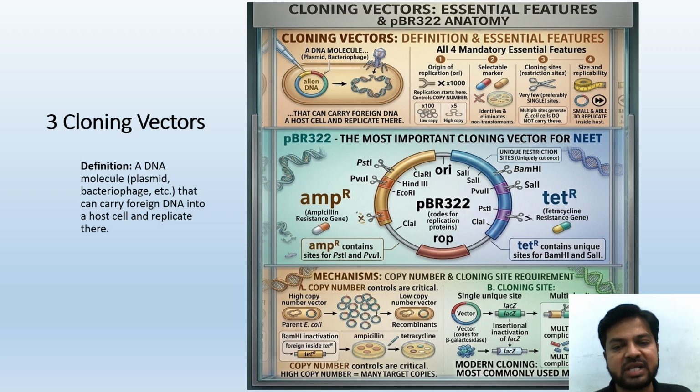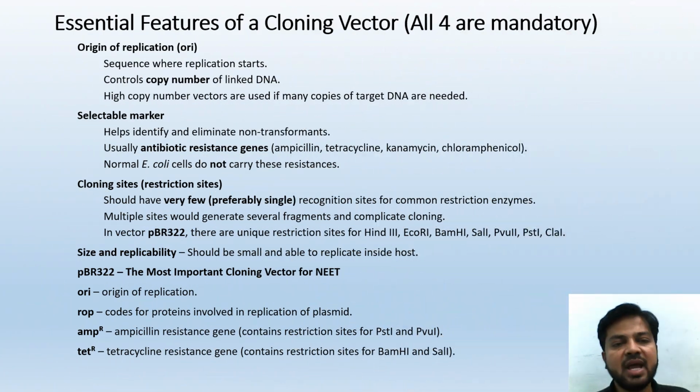Mechanisms, copy number and cloning site requirement. Copy number control is critical. For the cloning site, we have to have a single unique site. We are going to study that in the second slide. Essential features of a cloning vector: all four are mandatory. If we miss one, obviously it cannot be called or used as a cloning vector.